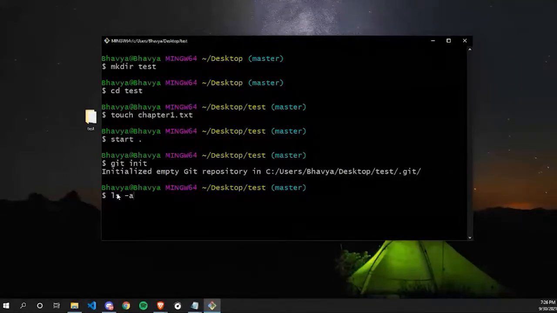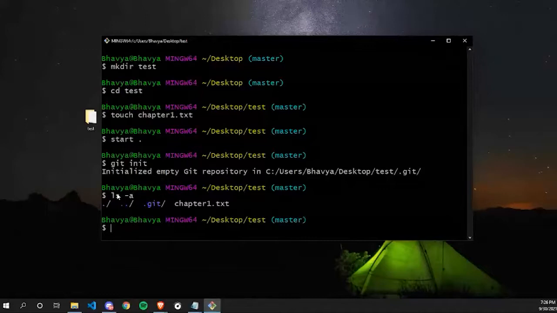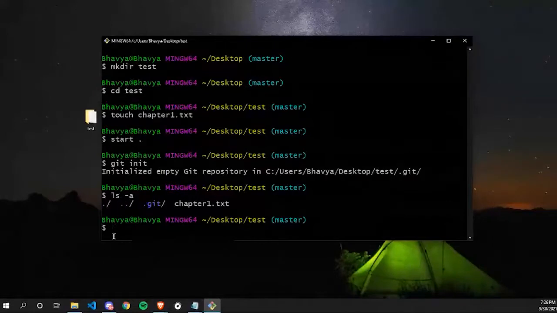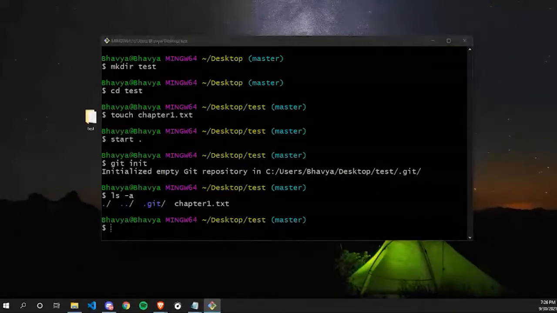So what this command does is, I press enter here. As you can see, I have created a chapter1.txt file, and it also shows that I have created a .git file also. So this .git file was created with the help of command git init, and yeah, that's it. So any doubts till now?